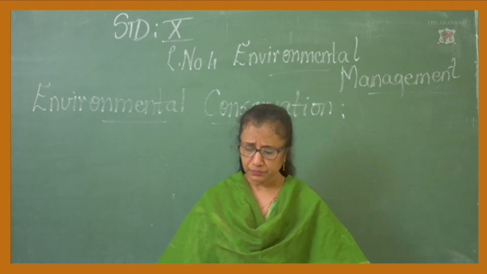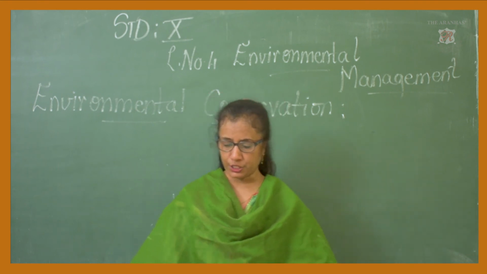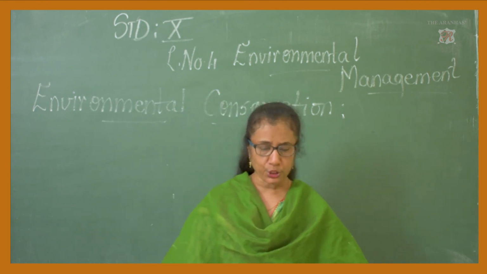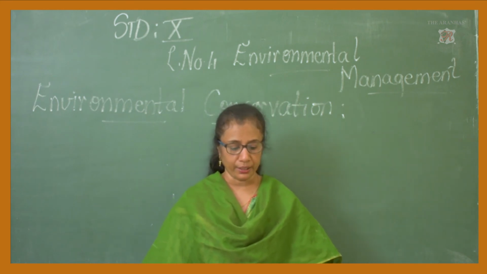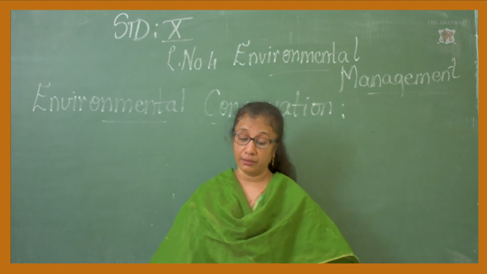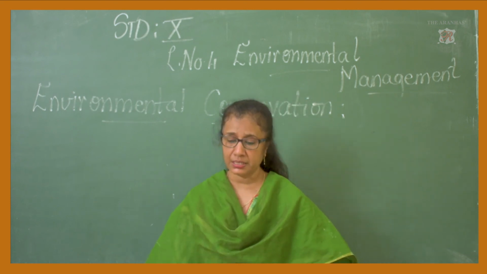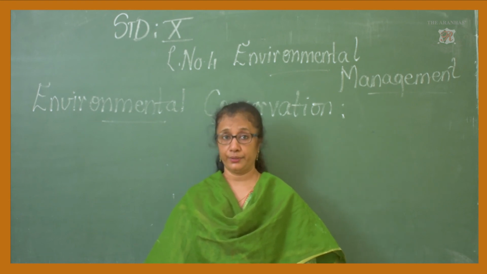Now, the next question coming up for you in your textbook, page number 33, is: what will happen if the number of consumers in an environment goes on increasing gradually? The number of what is increasing? The number of consumers is increasing gradually. Understood? The producers, you know.